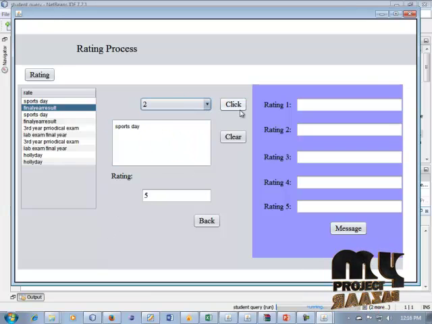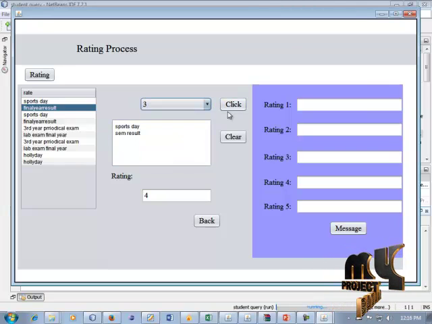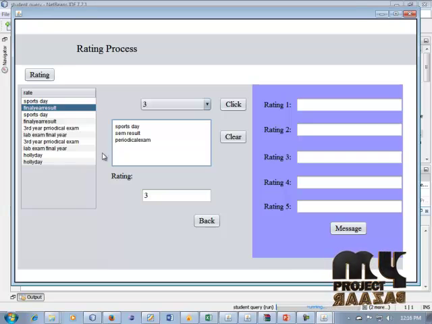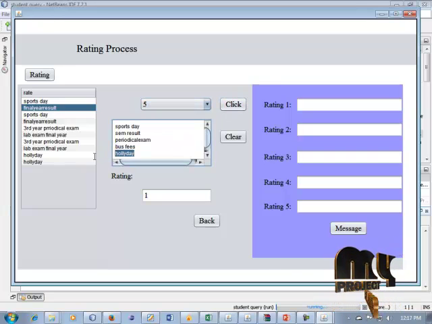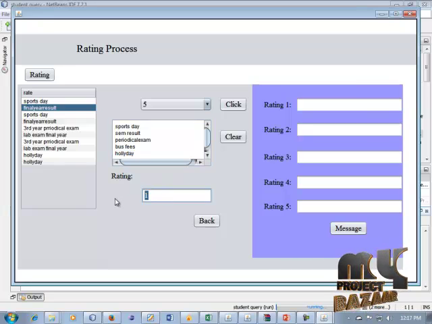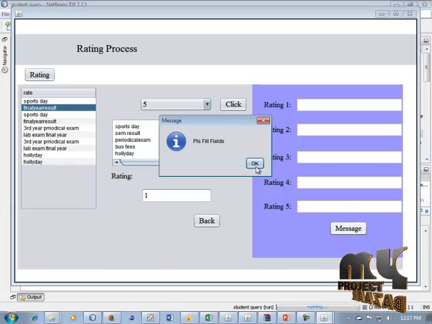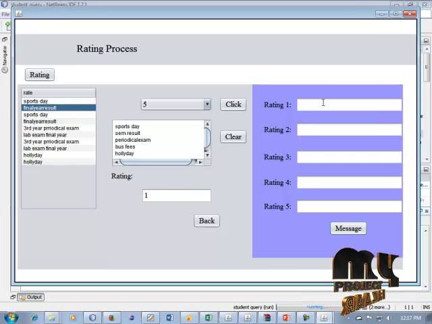Another, we can click this 2. Semester result is rating 4 and 3. The periodical exam is rating 3 and 4. The bus fees is rating 4 and 5. Holiday is rating 5, rating 1. So all of the information and ratings can be displayed in this process. So click this message. The message can be displayed in this process.